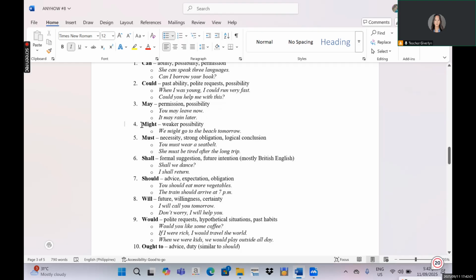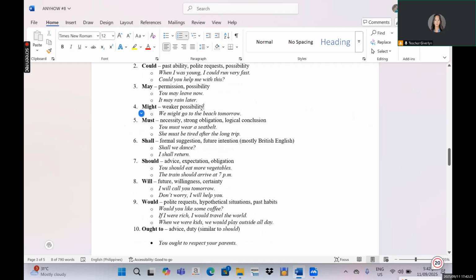But when we say the word might, it only shows a weaker possibility. For example, we might go to the beach tomorrow. That means you are unsure. The possibility here is not that strong. You want to go to the beach, but you are not sure that it will happen tomorrow. Okay? So that is the difference between may and might.